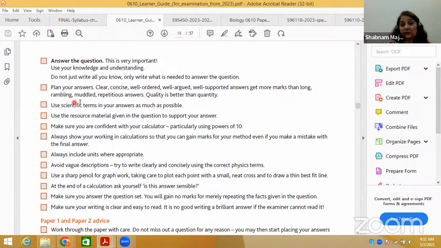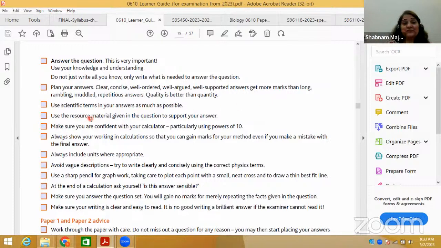So repetition in answers, and the quality of the answer, is very important. Instead of repeating, elaborating the points, you will not get marks at all. You're going to waste your time, you're going to waste your energy, and the examiner is not going to be impressed that you have written such an elaborate answer in O levels and A levels.